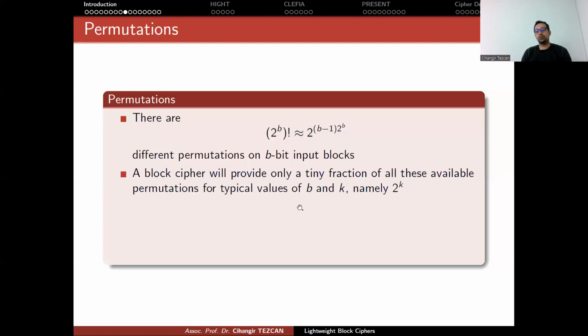But once you choose a secret key and design a block cipher for your k-bit key, you are actually choosing 2 to the k permutations from this very, very huge set. So designing a good block cipher means that these permutations are good permutations from this huge space. By good permutation, I'm trying to say that it is statistically good, so it doesn't have non-random behavior. Okay, that is what I'm trying to tell.